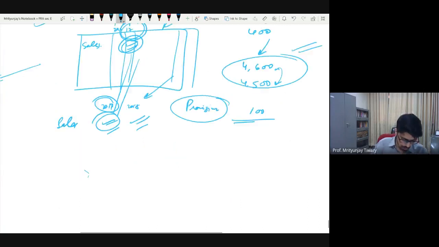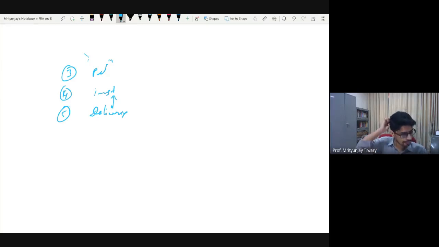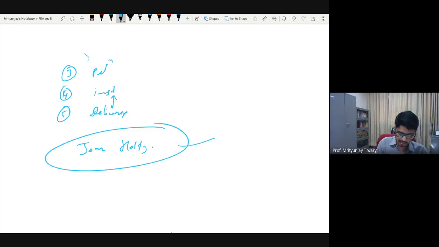We will do 2 more things. So 3 more methods are left out. That is the production method, and the installment method, and the delivery method. See the example in the book for installment versus delivery method. We'll look at it tomorrow. And in a similar manner, we will do a small discussion, and then we will go to the case of John Holtz. Okay, so some interesting snippets only we will take as a discussion. So the idea is whatever time we spend, we have to finish this topic tomorrow. So that is why I'll be a little bit selective tomorrow.